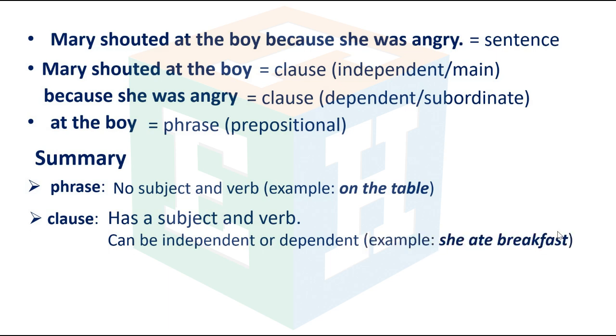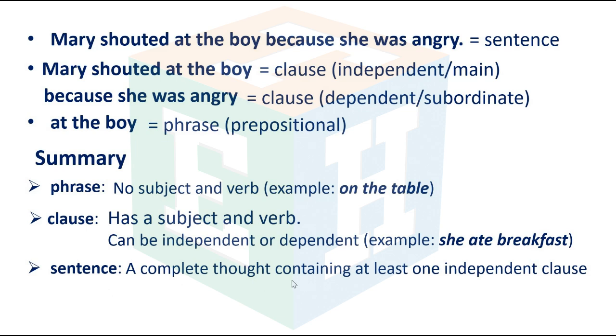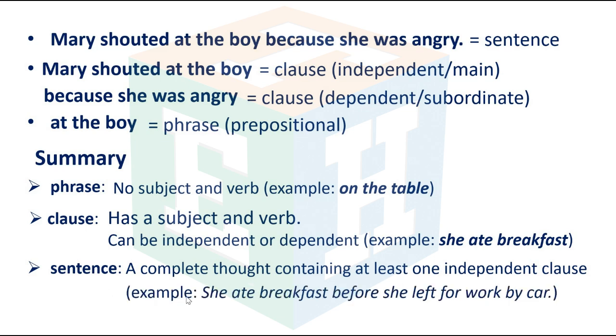Example, she ate breakfast. Sentence: a complete thought containing at least one independent clause. Example, she ate breakfast before she left for work by car.